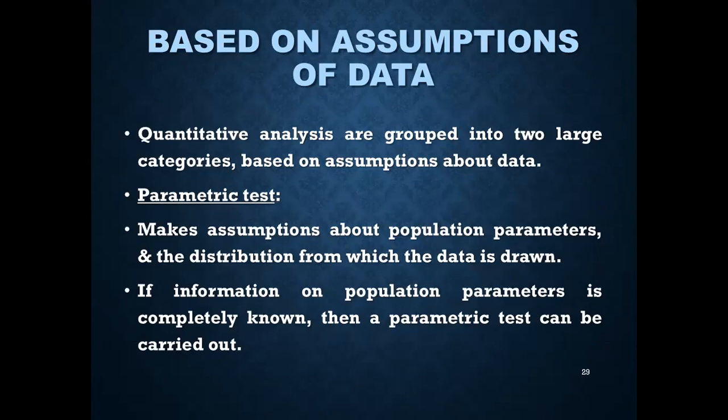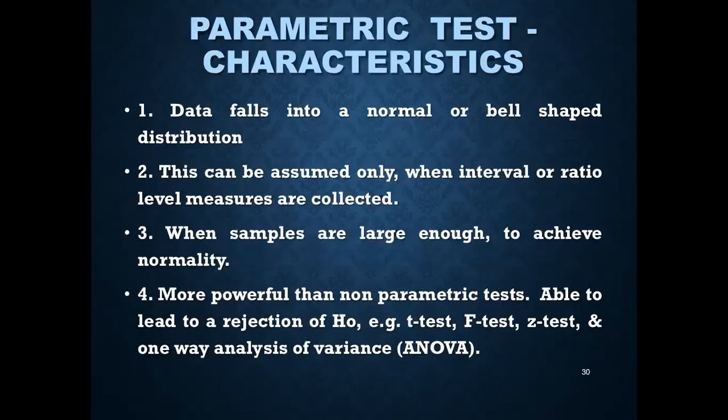Parametric tests make assumptions about the population parameters and the distribution from which the data is drawn. If information on population parameters is completely known, if we know what the population parameters are, then parametric tests can be carried out. Based on the assumptions, the data should follow a normal distribution, a normal or bell-shaped distribution. These are based on the assumptions.